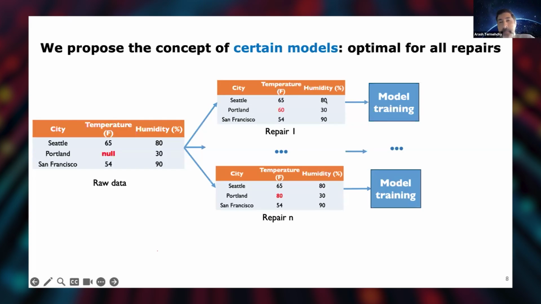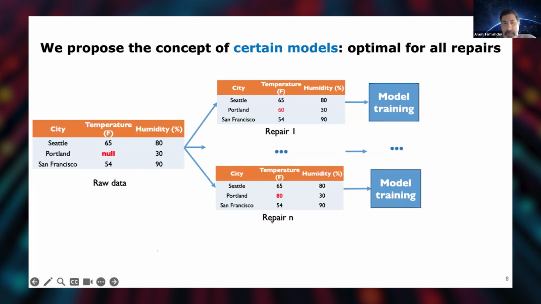If I have enough time to train a model over every repair, and all those models are actually the same model, if every single one of them gives me exactly the same output, the same model, then I don't need to repair, right? I'm going to call that a certain model, right?